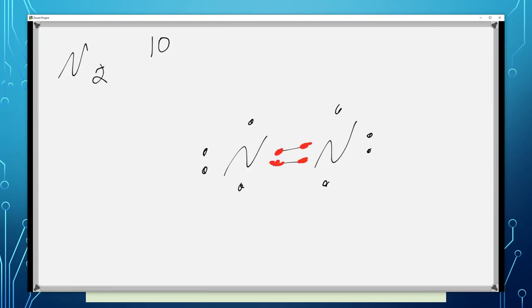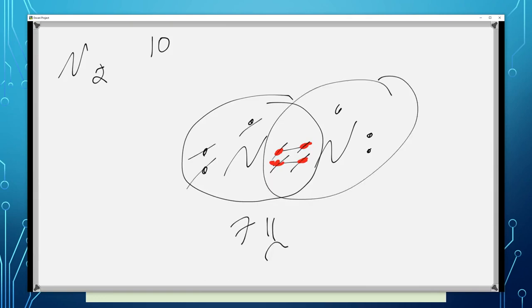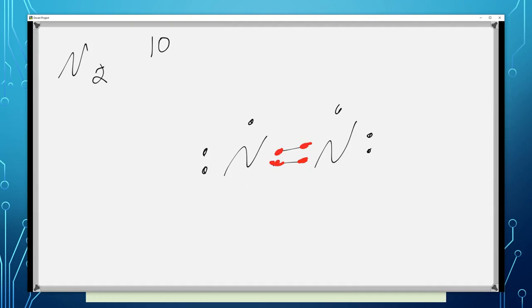If we do a double bond, what's going to happen is actually one of those electrons is going to be donated to the center. So both of these guys got to go. They move to the center. All right, let's check it. We still have 10 electrons. 1, 2, 3, 4, 5, 6, 7, 8, 9, 10. Let's check this one. 1, 2, 3, 4, 5, 6, 7. Not happy. And 1, 2, 3, 4, 5, 6, 7. That's an electron up there. Not happy. Okay, so a double bond's not going to cut it. Let's try a triple bond. Jeez, what does it take for this nitrogen? He's awfully needy.